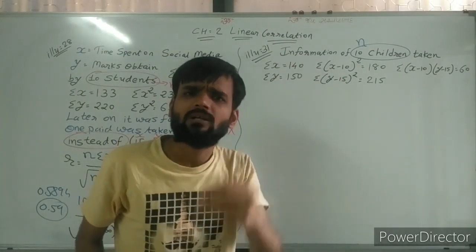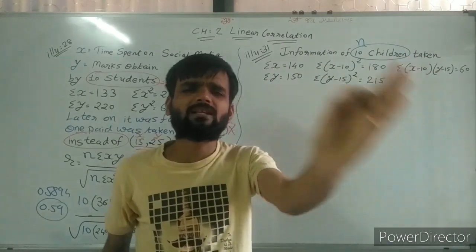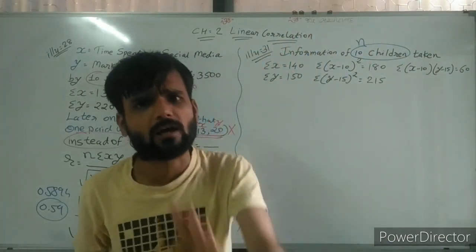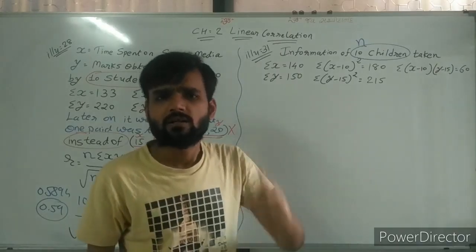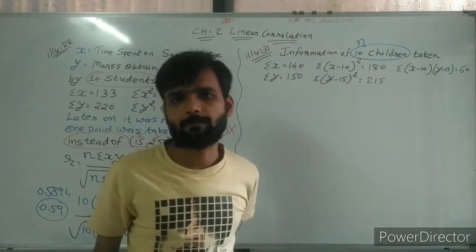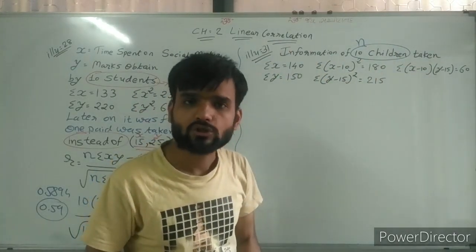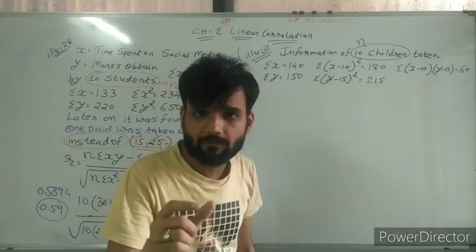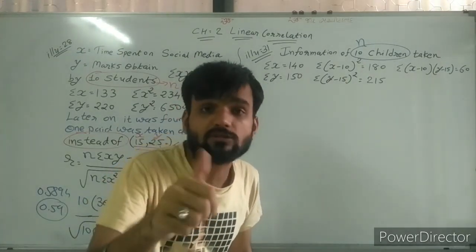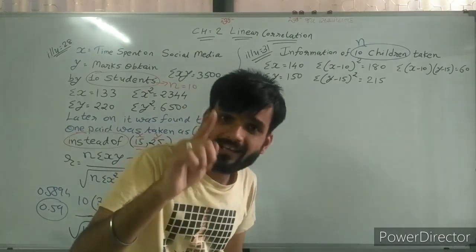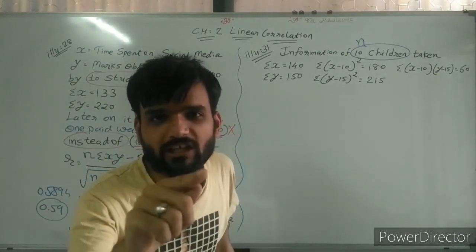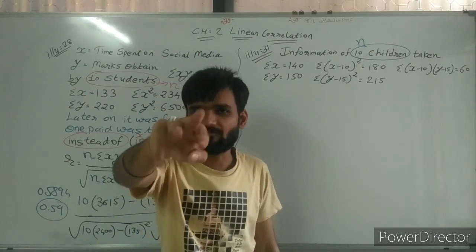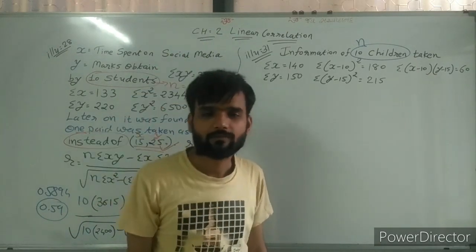Any one is not given, then we cannot use sigma x minus x bar y minus y bar formula. We cannot find by that first formula. Because whenever x bar and y bar or any one of them is not given, then it is called assumed mean. And assumed mean means, sir, third formula UV.